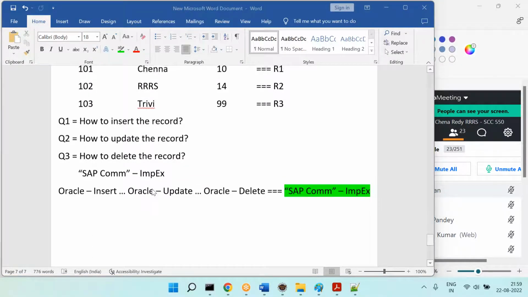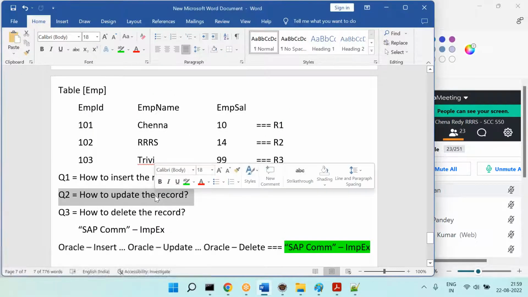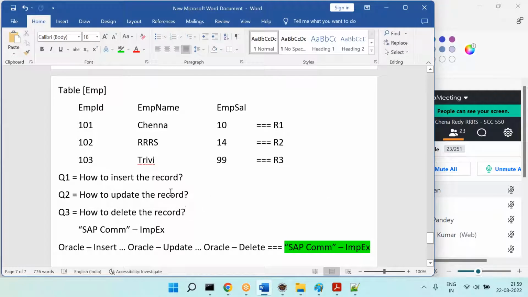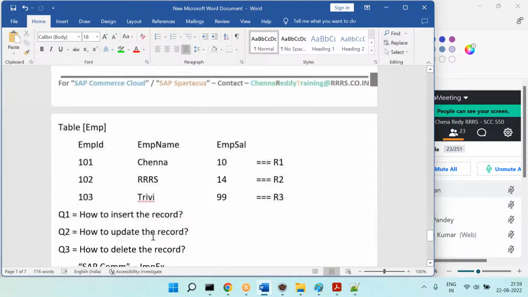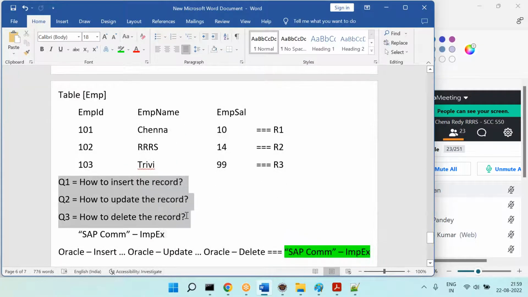So if Shruti says she is stuck writing ImpExes, what do you understand from that? She might be inserting, updating, or deleting a record in the product table, cart table, order table, or some other table, and having challenges. Let's say Ravi says that for the last one week he is working on ImpExes. That means he is trying to create data, update data, or delete data. That's it.